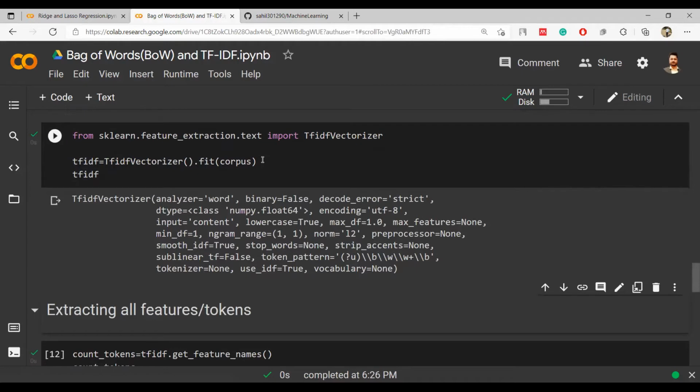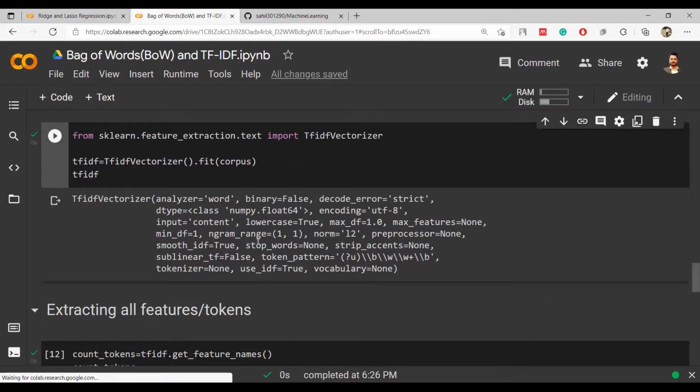So this is the property of my TF-IDF vectorizer. Analyzer is word, decode error is strict, norm is L2. So there are multiple things here. Stop words is None, obviously, because we have already updated our corpus. There are no stop words in it.